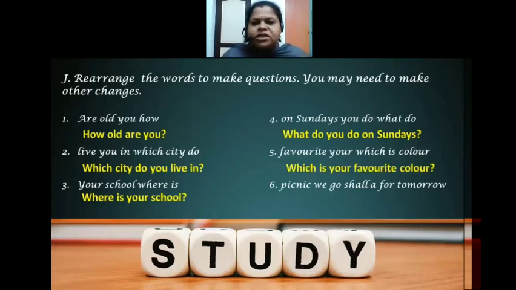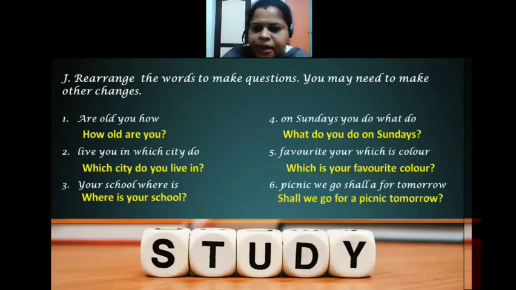See this, as I told, which is your favorite color? So which is a question word, then what is the auxiliary verb here? Is is the auxiliary verb, then your is the subject here. So which is your favorite color? Then prince, picnic we go, shall, for tomorrow. See here, there is no question word. So you got only a modal. So shall is a modal. So shall we go for a picnic tomorrow? In this way you have to rearrange it.